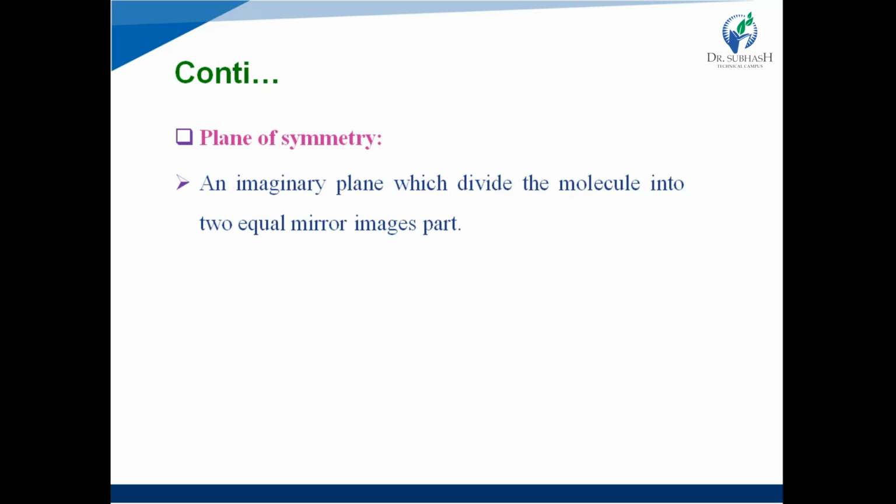Second one is plane of symmetry, an imaginary plane which divides the molecule into two equal mirror-image parts, right? For example, 2,3-dichlorobutane, right? This is an example of 2,3-dichlorobutane. If we pass the imaginary plane through the molecule, then it divides the molecule into two same parts, which are mirror images of each other, right? So it is a plane of symmetry.